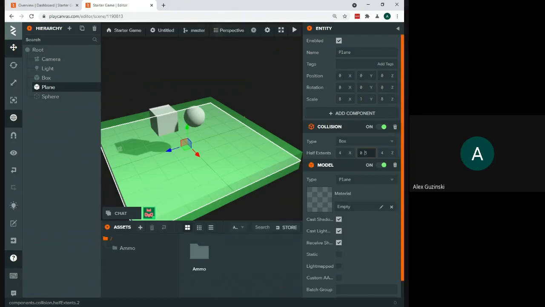So we're going to go to our half extent for our Y, and I'm just going to make it 0.1. So it's going to be kind of a little bit off. Now, if I were going to design this myself, I would probably delete the plane and just put a box in and make it really short on the Y myself. I would not leave that plane in there if I was going to be designing a game. I would not use a plane as my ground. But we'll leave it there for now.